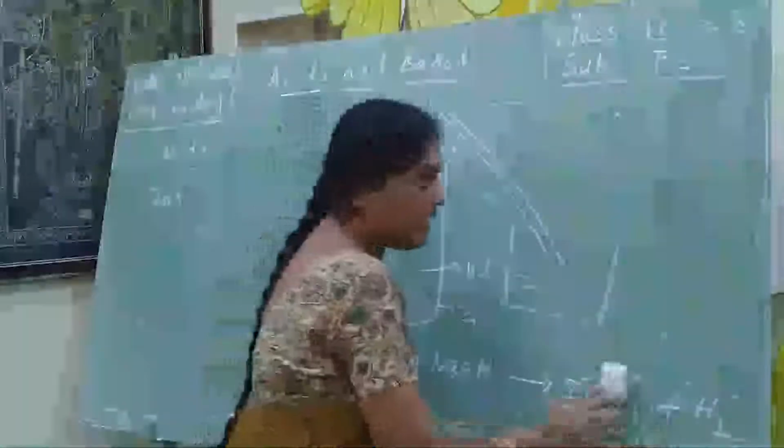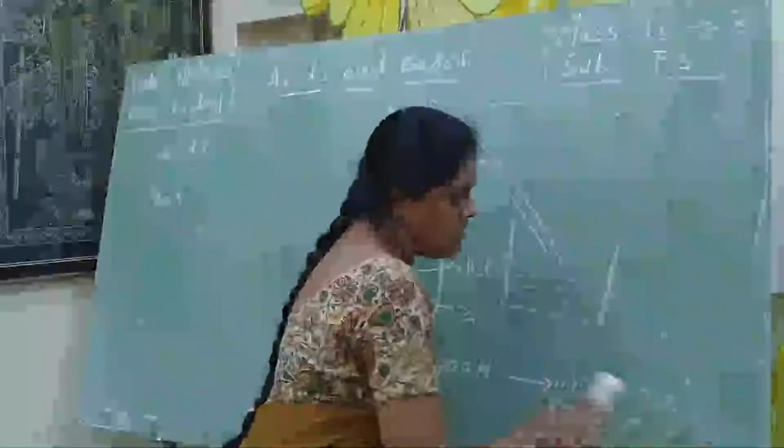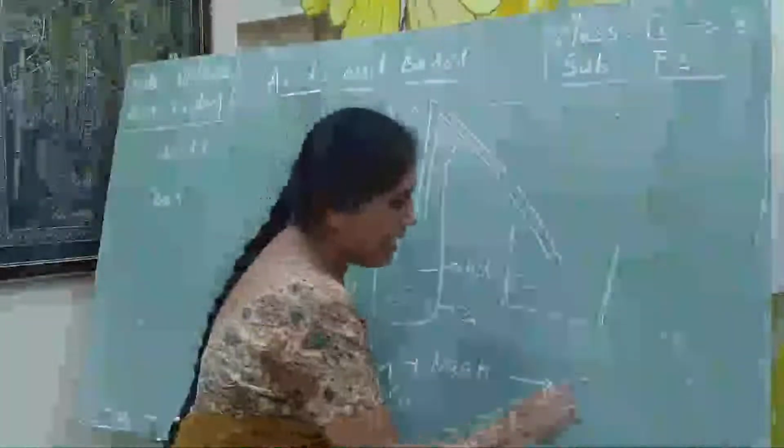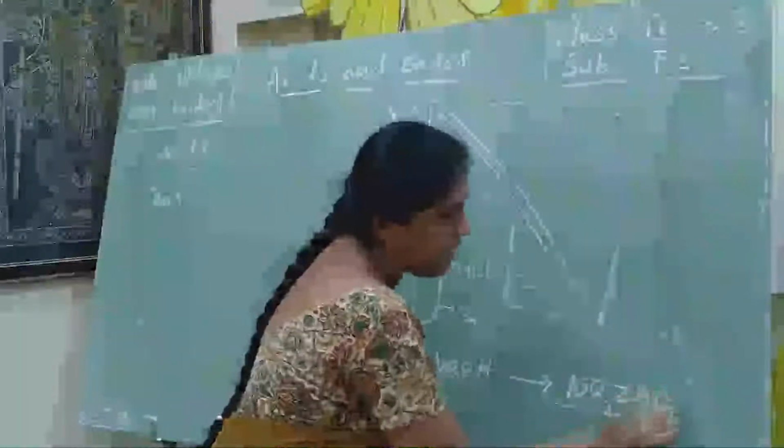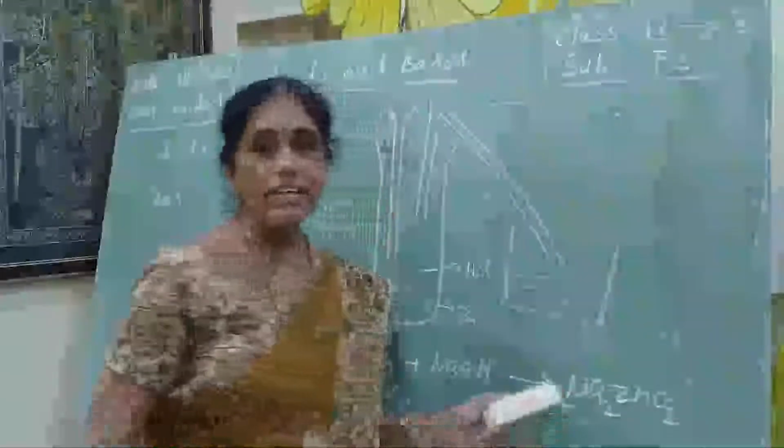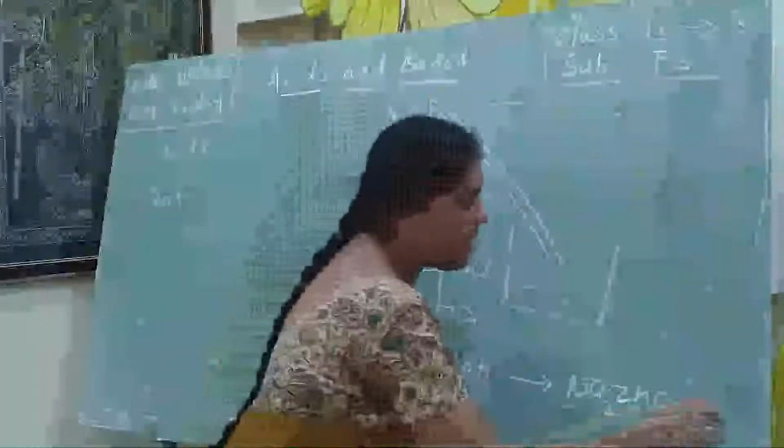By that we get the salt, sodium zincate, Na2ZnO2. This is a very important formula. We call it sodium zincate, plus hydrogen gas.